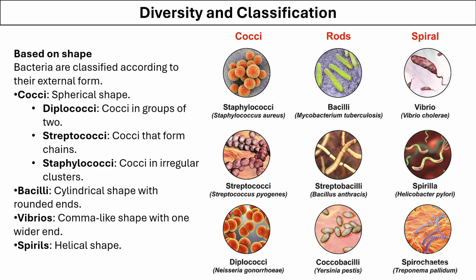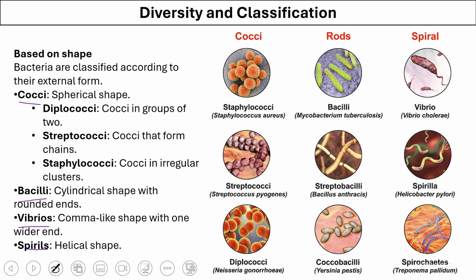Based on the shape, prokaryotes or bacteria or monerans can be classified as coccus or cocci, bacillus or bacilli, vibrio, and spiral.